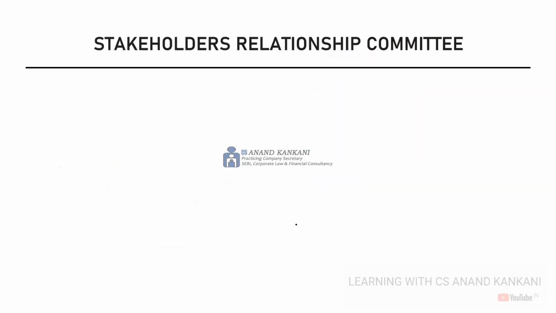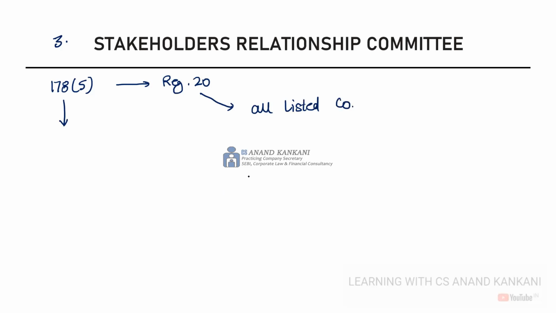Thereafter, we'll have the stakeholder relationship committee. Now, when we discuss this committee, again, the requirement is under section 178, subsection 5 of the Companies Act. And when we discuss the LODR regulation, it is regulation 20, which says that the company needs to constitute a stakeholder relationship committee. Now, which company is needed under the Companies Act? As far as the listed company is concerned, all listed companies need to constitute a stakeholder relationship committee.